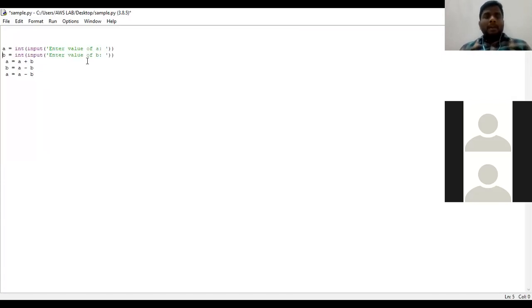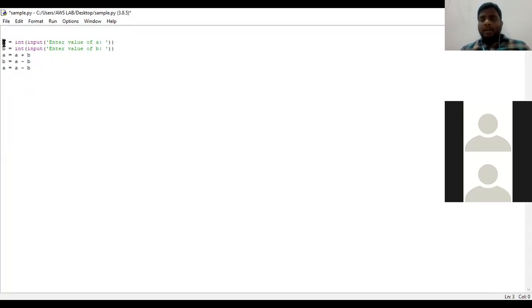See, all the programs I'm explaining by using the input function, because you need to be familiar with input also. So first I have taken two variables. A is equal to, yesterday I already told you, this is a prompt message, and input is the function. As soon as I run the program, the first prompt message that appears is 'Enter value of A'. After the user gives a value, that value will be assigned to the variable A.